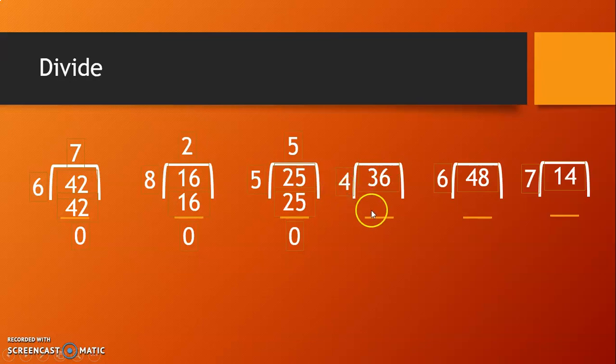Now read the table of 4. 1 times 4 is 4. 9 times 4 is 36. 36 minus 36, 0.